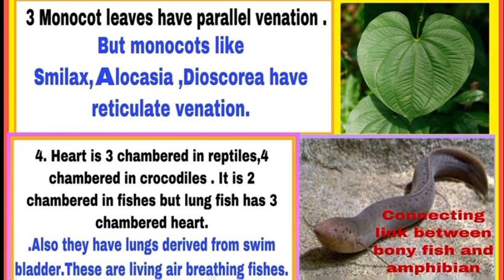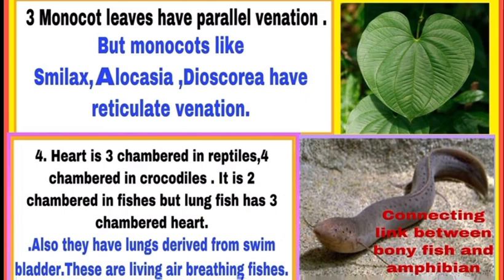मोनोकोट प्लांट्स के लीव्स में पैरेलल वेनेशन पाई जाती हैं, but monocots like Smilax, Alocasia, Dioscorea have reticulate venation. Next, heart 3 chamber है in reptiles, 4 chambered in crocodile and 2 chambered in fishes. But lung fishes में heart 3 chamber होता है.